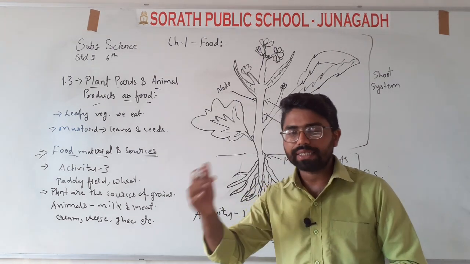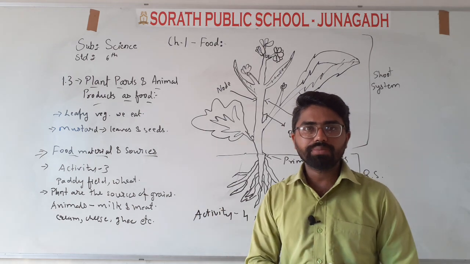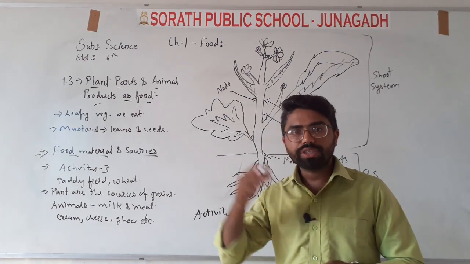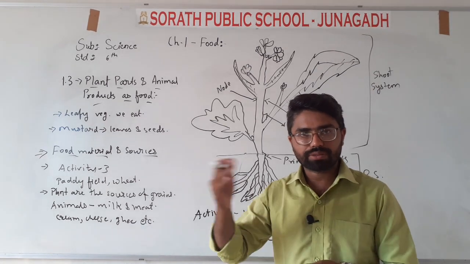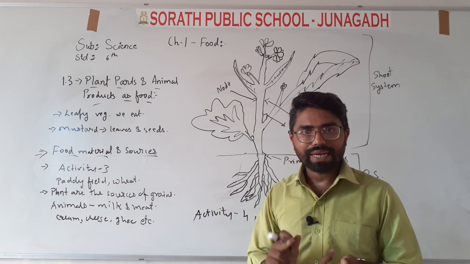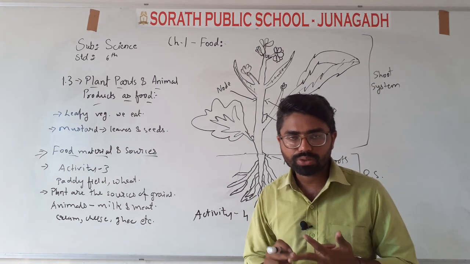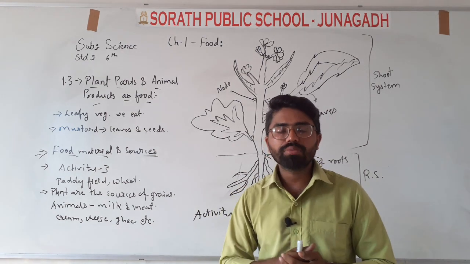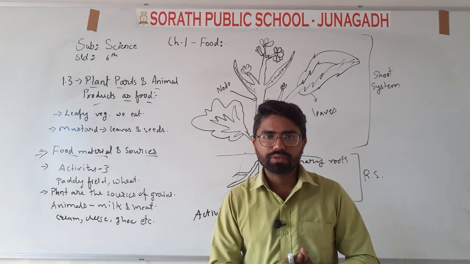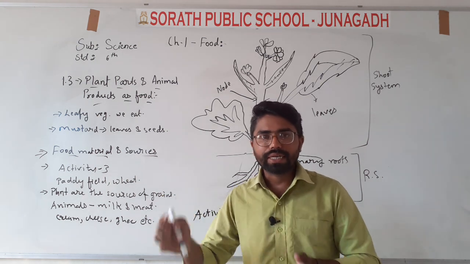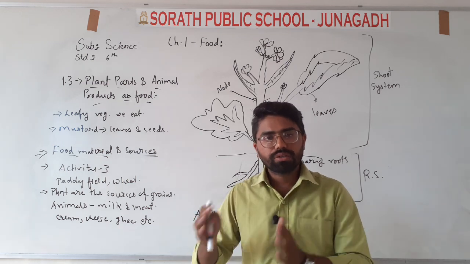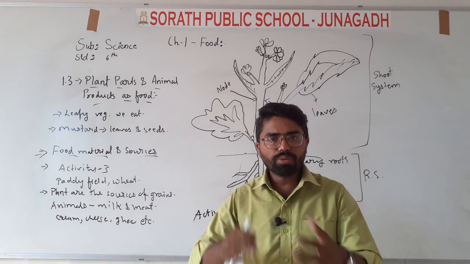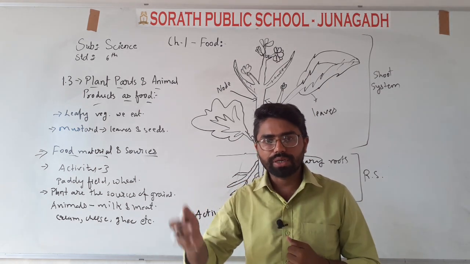Like that, we can say that many animals give milk that is drinkable by us. You can name some animals whose milk we drink: cow, buffalo, goat, and camel also. Some people drink camel milk. But in this world all animals produce milk for their young ones. When they give birth to a baby, they have milk to feed it. But we do not use the milk of all animals; only some animals give milk that is drinkable by us.